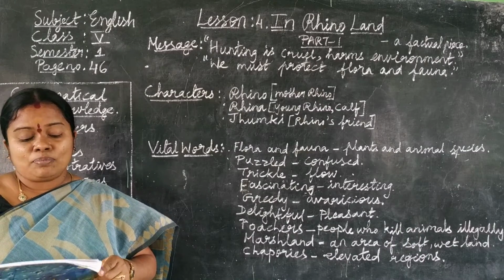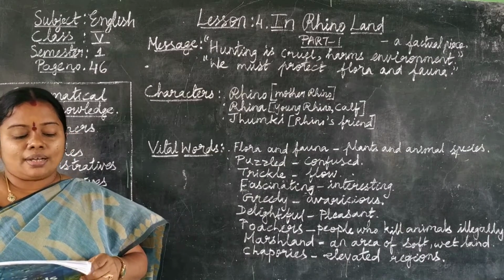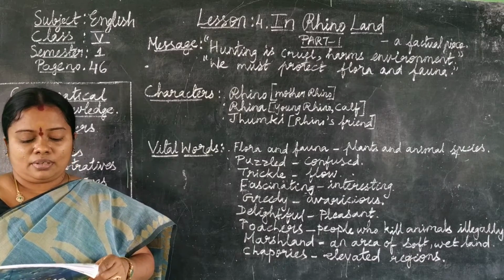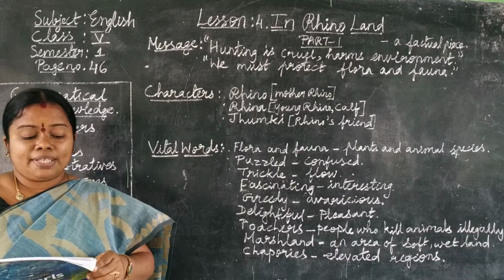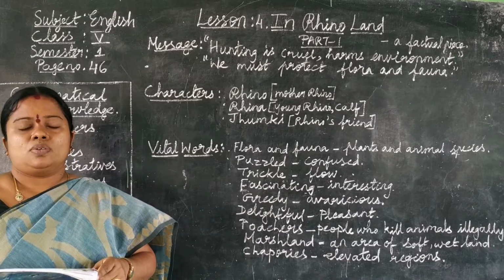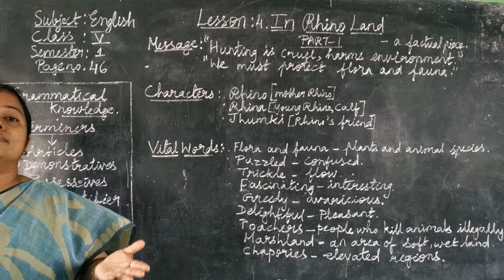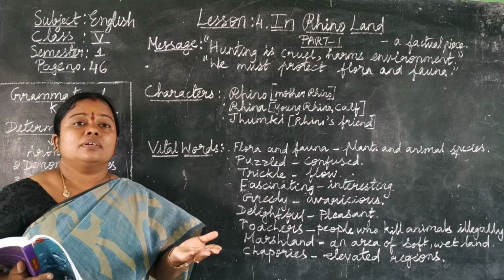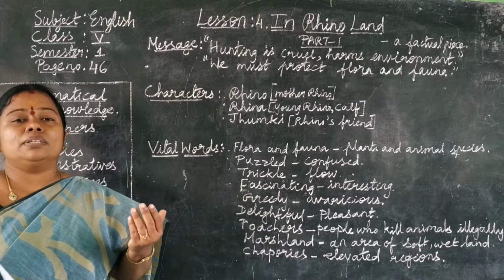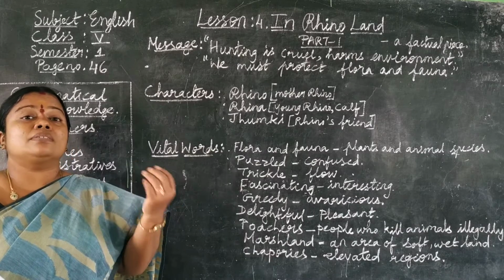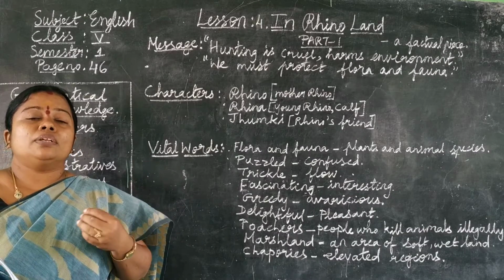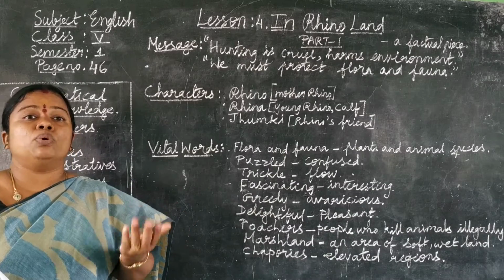Now that I have my little Rhina, she accompanies me everywhere. Rhina is my 1-year-old calf, the prettiest in the entire park. So why is the rhino calling its daughter the prettiest? See children, when a mother talks about her children, she always elevates their qualities and feels very happy telling about them.